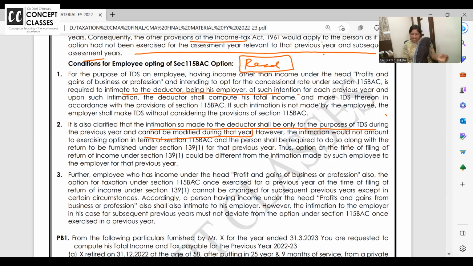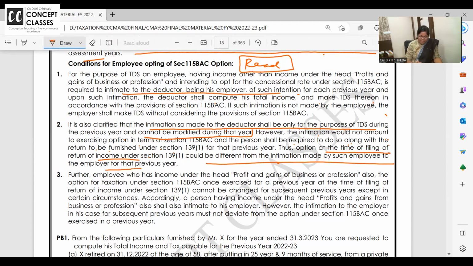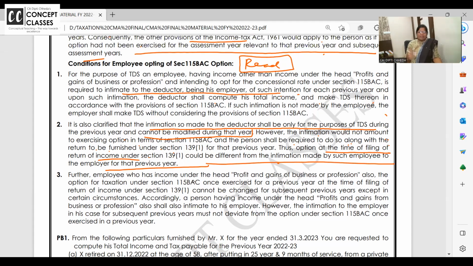Are you getting it? Intimation to the employer does not mean exercising the option for the new regime, and the person shall be required to do so along with the return. Thus, the option at the time of filing the return could be different from what you have intimated to the employer. What language, like law, but is it simple or not?